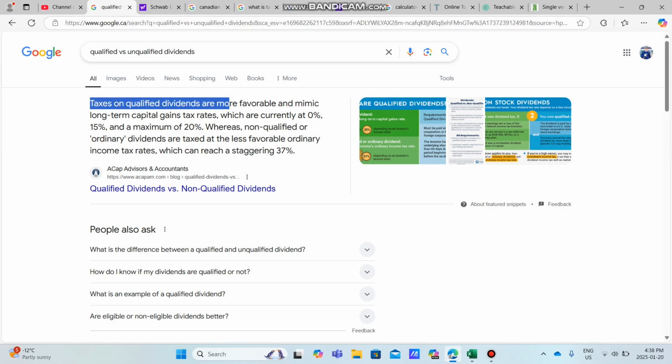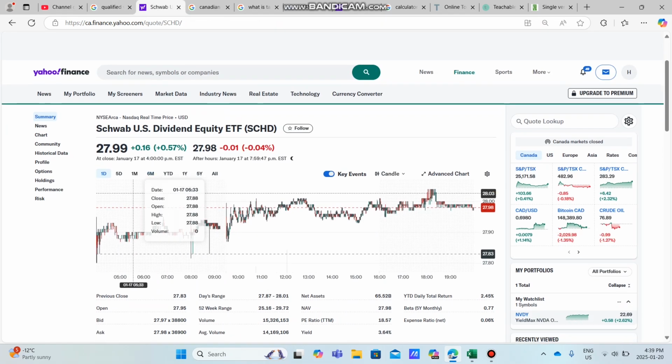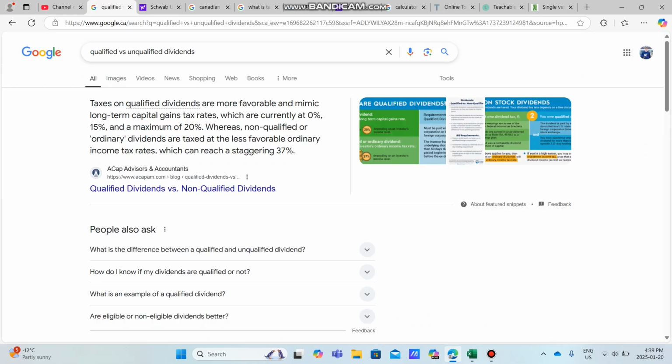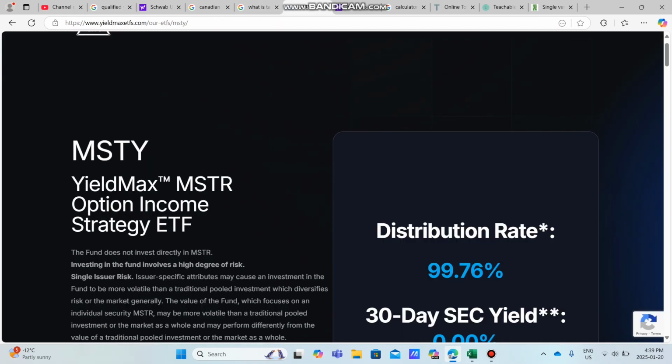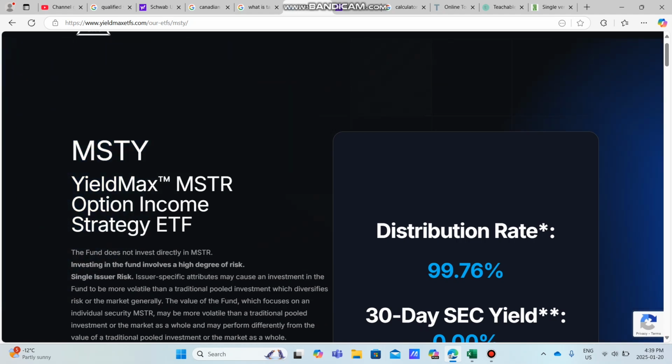So starting off, taxes come in terms of dividends, taxes come in two categories, qualified and unqualified dividends, as I have listed up top here. Qualified dividends are more your long-term stocks. For example, Schwab, they pay a quarterly dividend, and qualified dividends, they have certain parameters around them, which puts them at lower income tax brackets such as 0, 15, and 20%. Whereas, for example, Yieldmax ETFs, they are not qualified dividends. They pay weekly. They don't qualify as qualified dividends, and they will be taxed as ordinary income, meaning MSTY will be taxed as ordinary income.